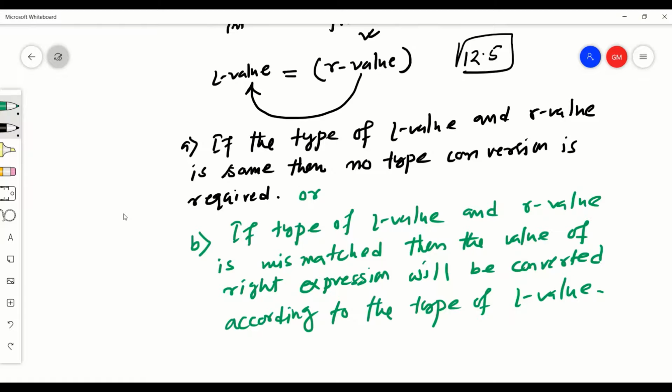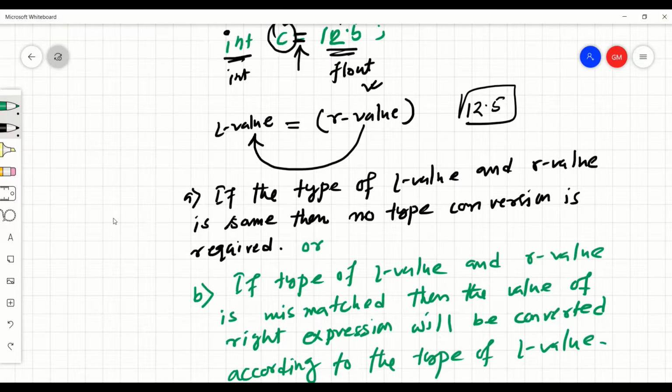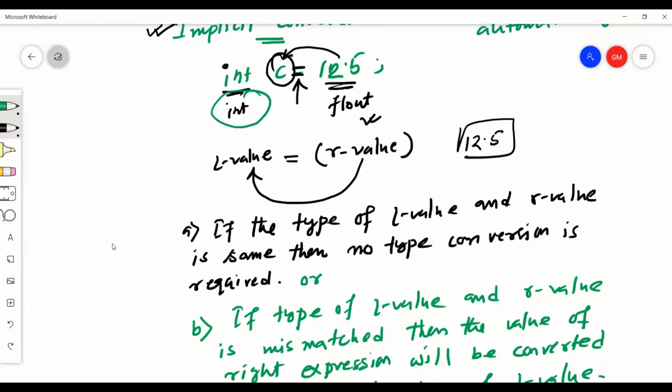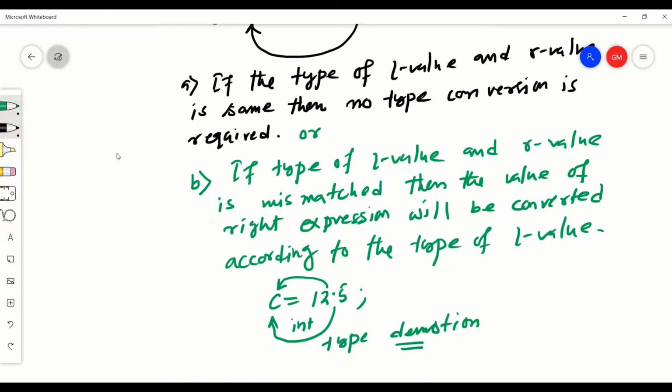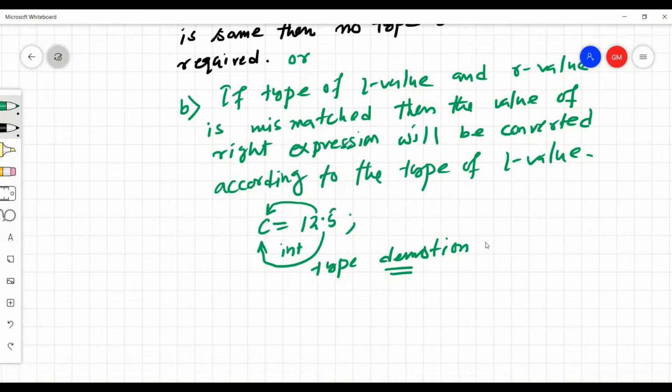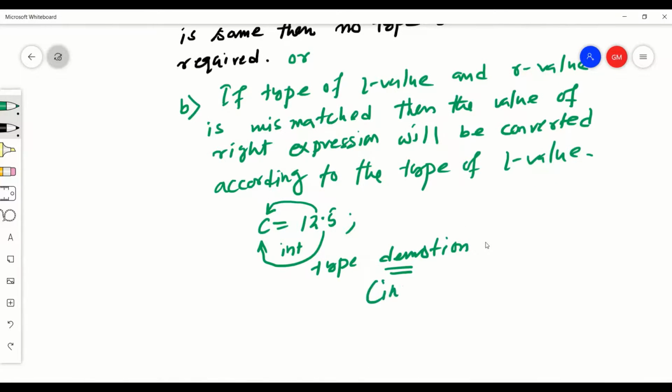What is the type of L value in our case? The type of L value is integer and the type of R value is float. So we try to assign to C a value of 12.5, and this will be converted to integer. This is called type demotion: a higher data type is assigned to a lower data type. Whenever there is a type demotion, there is a chance of information loss.